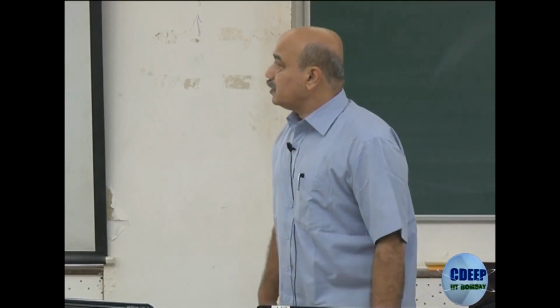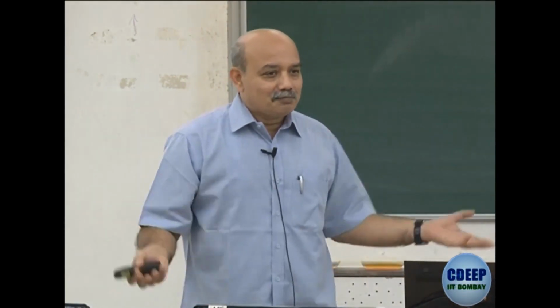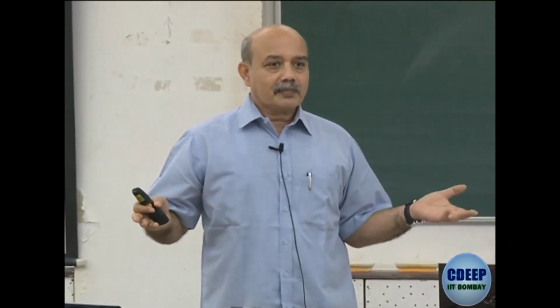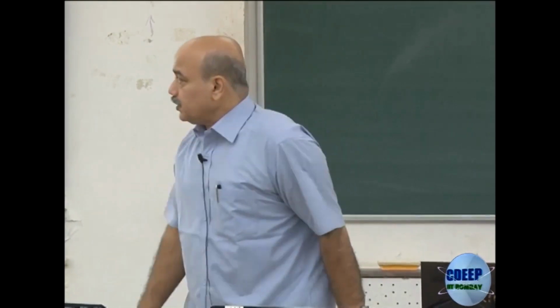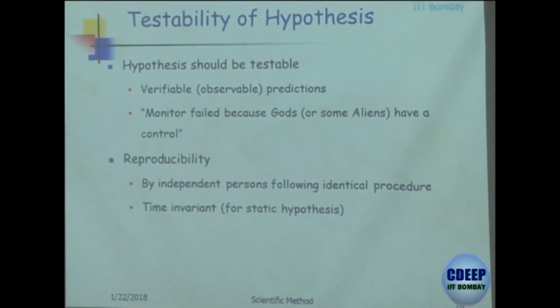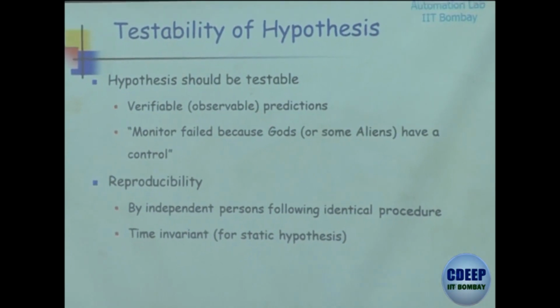So this is testability in a meaningful way, falsifiability, and this is critical. You cannot come up with a hypothesis that aliens have come. Somebody can come up with this hypothesis, but is it testable in a meaningful way? It is not. So this will not really stand the scientific scrutiny. What is critical is reproducibility. Can you reproduce your results? That's why we publish them, so that others can see.